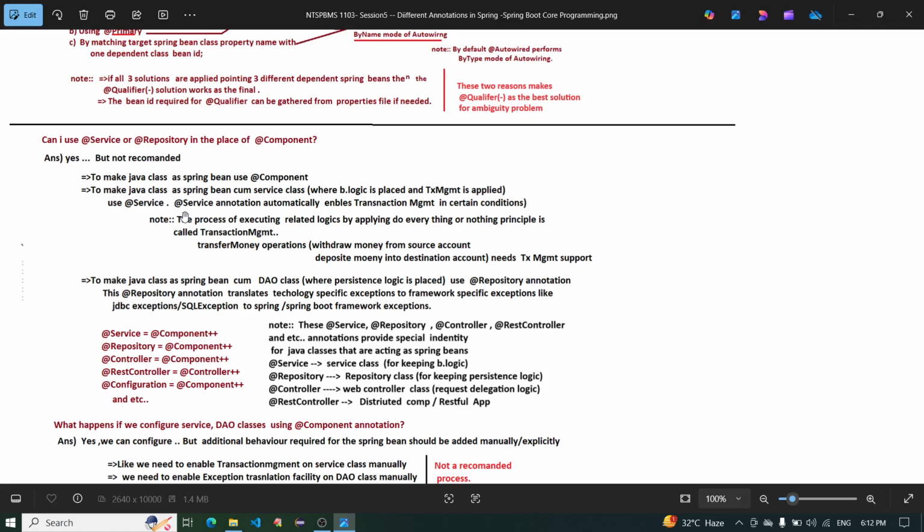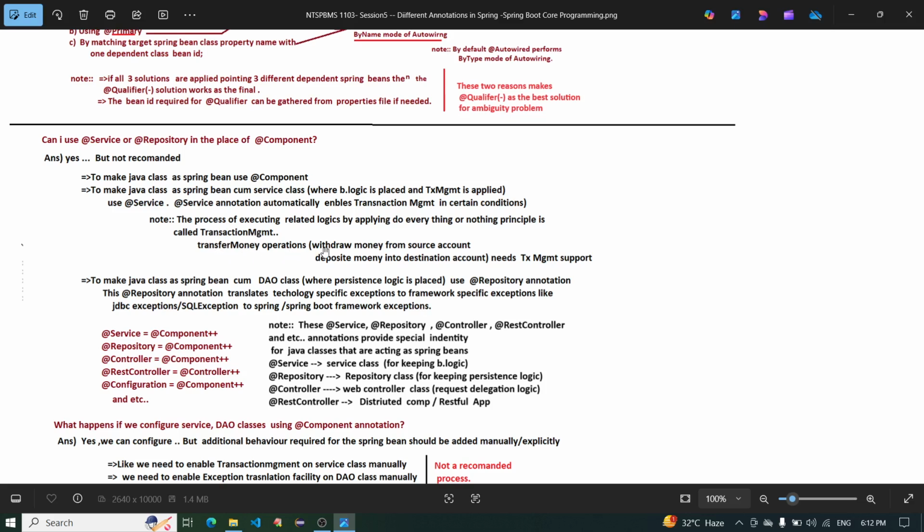Using the @Service annotation automatically enables transaction management in certain conditions. Note, the process of executing related logic by applying the everything-or-nothing principle is called transaction management.